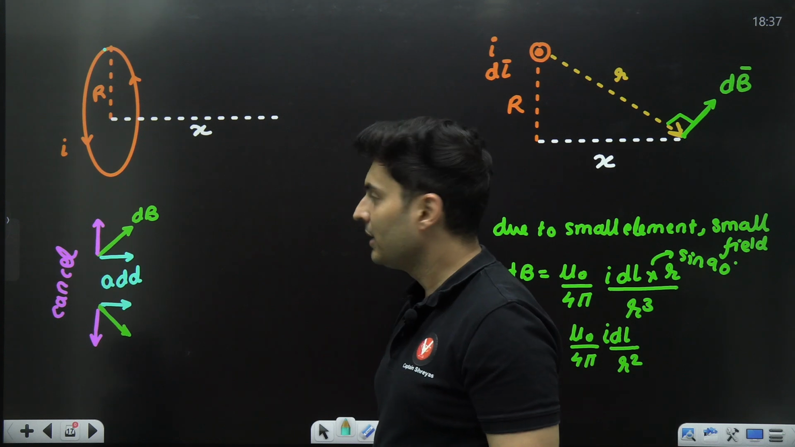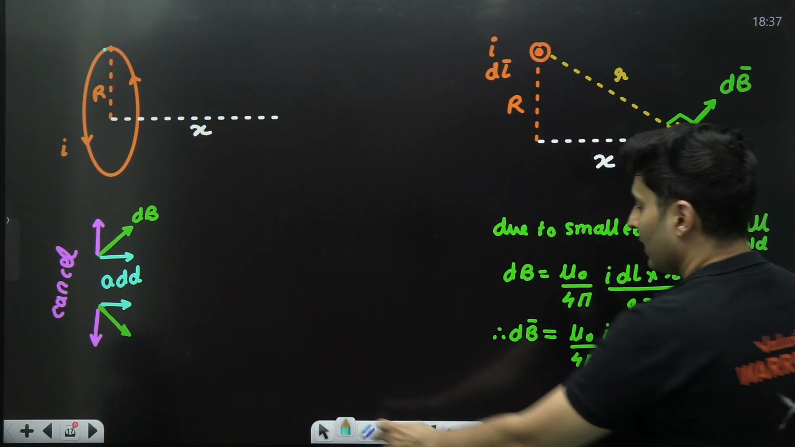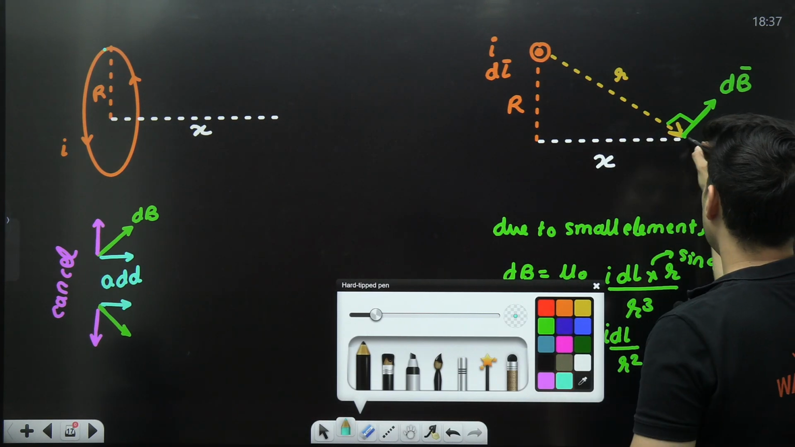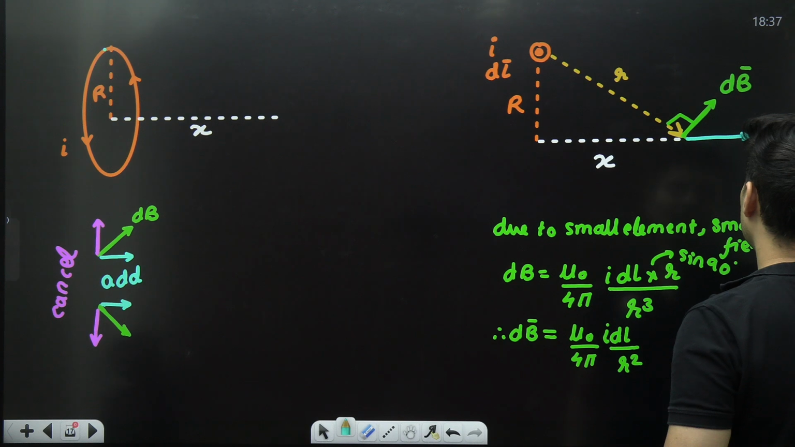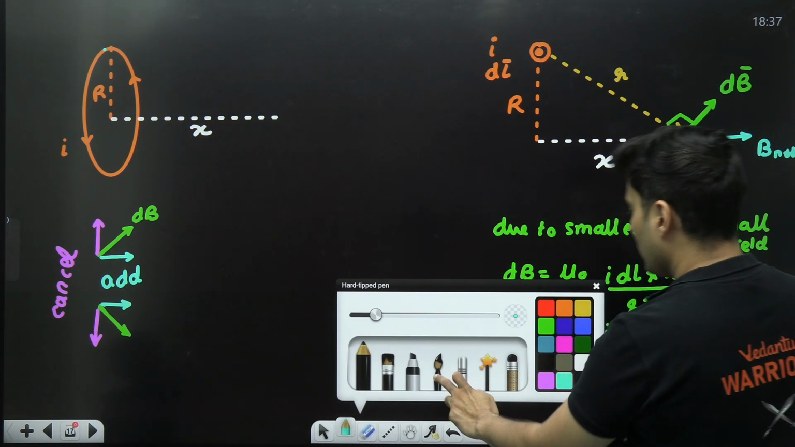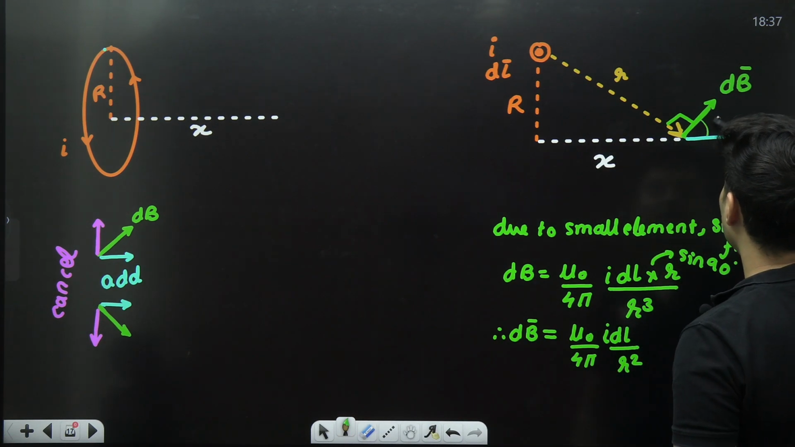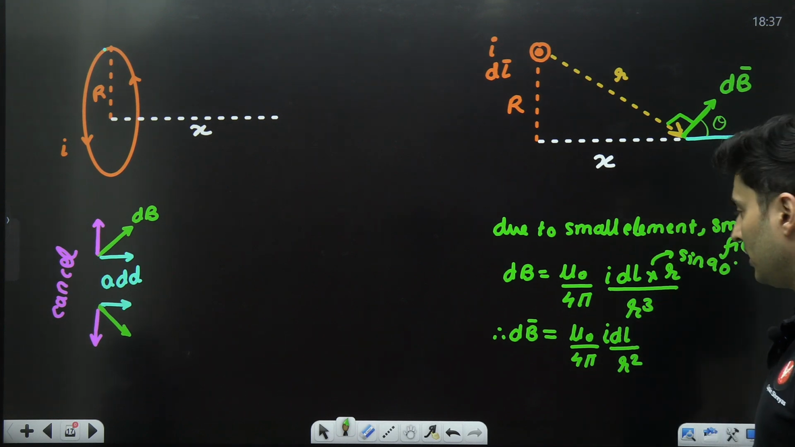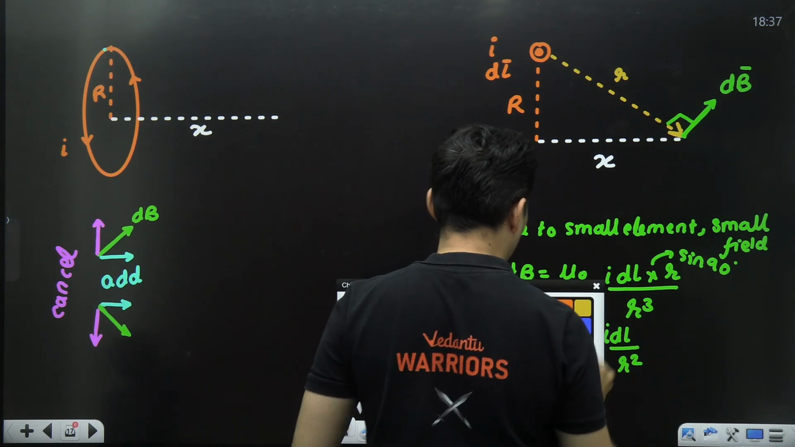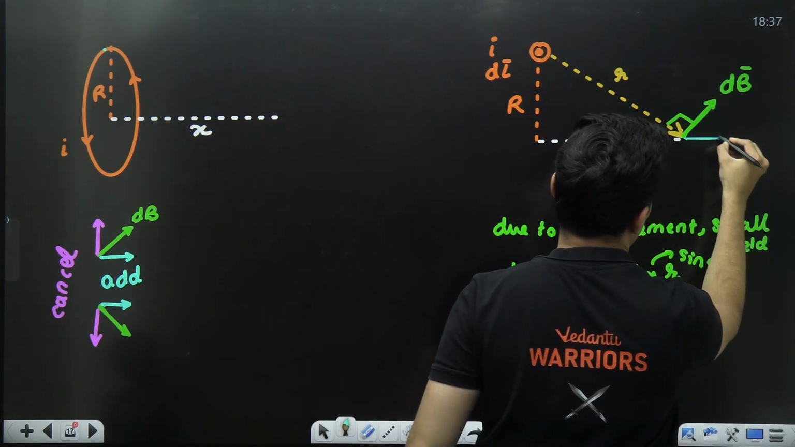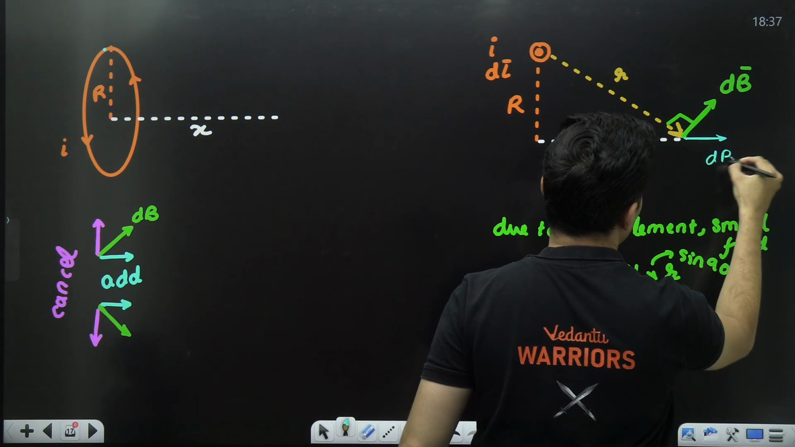They will add. So to find the net magnetic field, you will only be worried about this particular component, the horizontal component. Yes, you will only be worried about the horizontal component. How much is that horizontal component dBx? Let's find out.